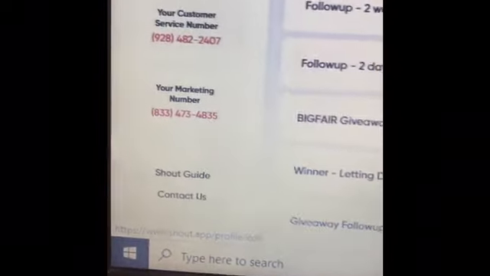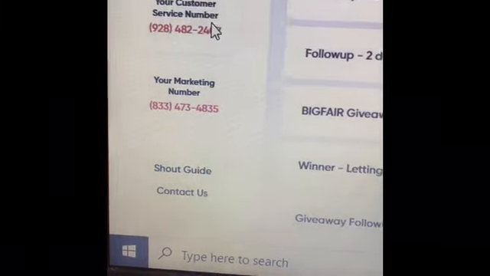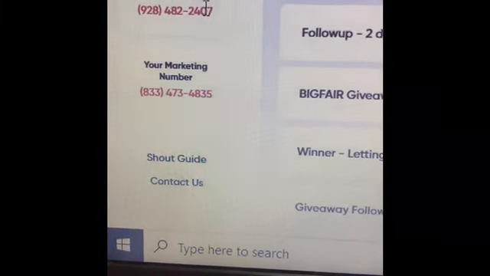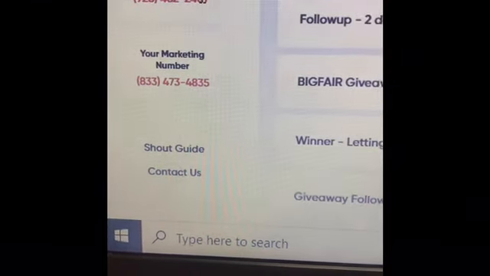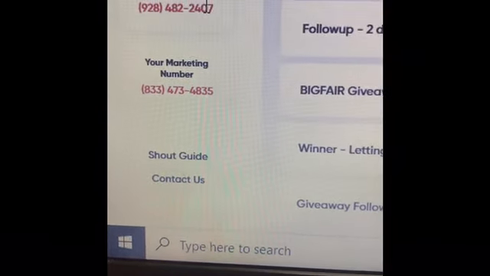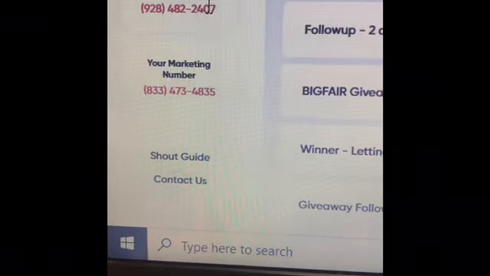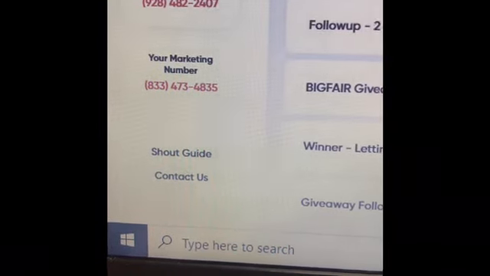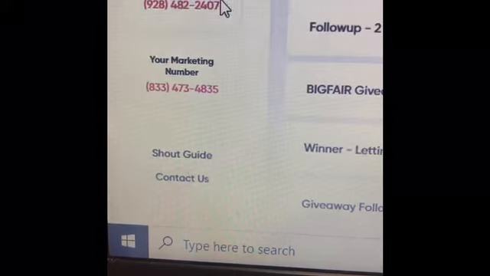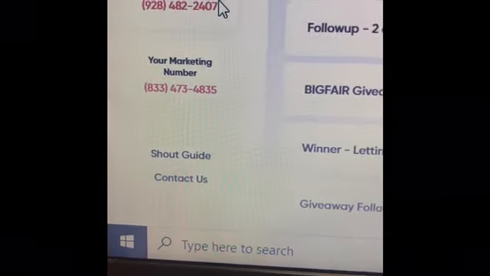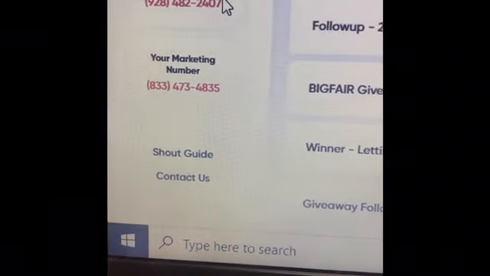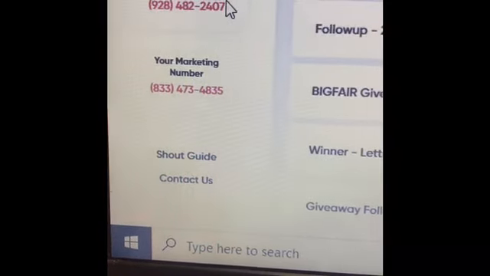Down here, this tells you what your customer service number is. This is the number that will be texting all of your customers. You can give it to them. They can't call you on it. All you can do is text from it. This is a marketing number. The customer service number, when they receive something from that number, it looks like it is a private text just from you to them. It doesn't look like it's also being sent to 500,000 other people at the same time.